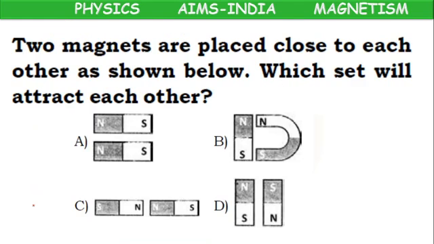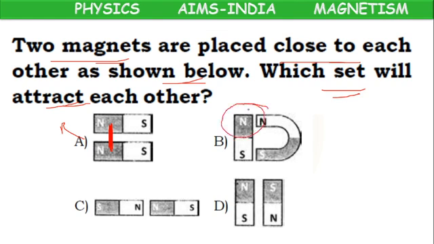Okay, children. Next. Two magnets are placed close to each other as shown below. Which set will attract each other? Here north is there. They are kept along each other. North is there, so they will repel.